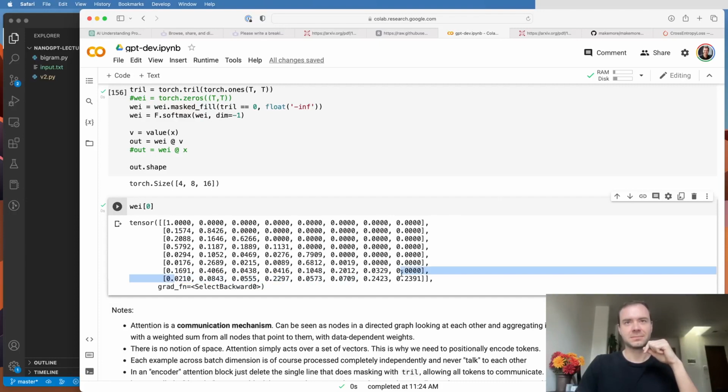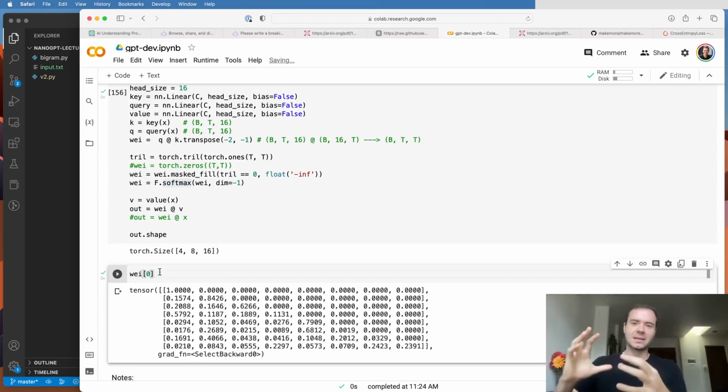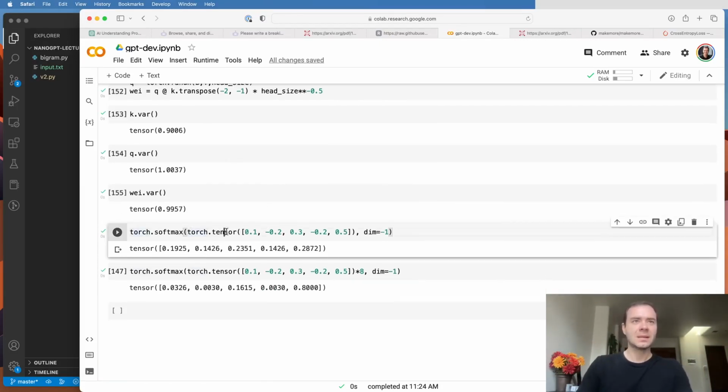Now the problem is that because of softmax, if wei takes on very positive and very negative numbers inside it, softmax will actually converge towards one-hot vectors. I can illustrate that here. Say we are applying softmax to a tensor of values that are very close to 0, then we're going to get a diffuse thing out of softmax.